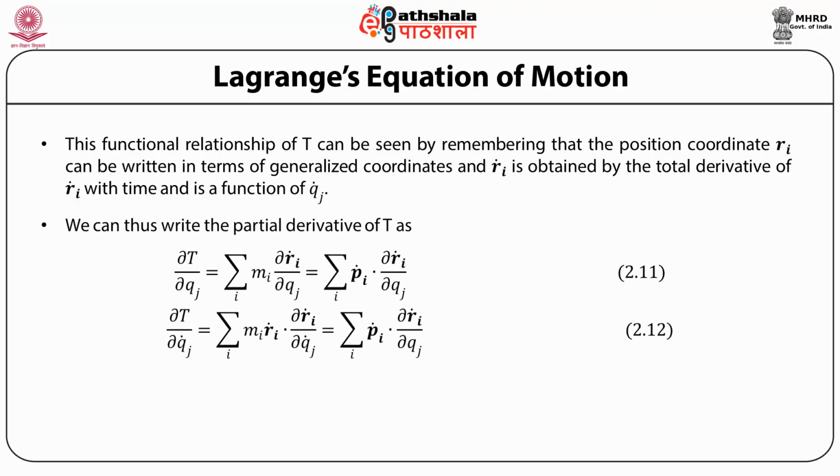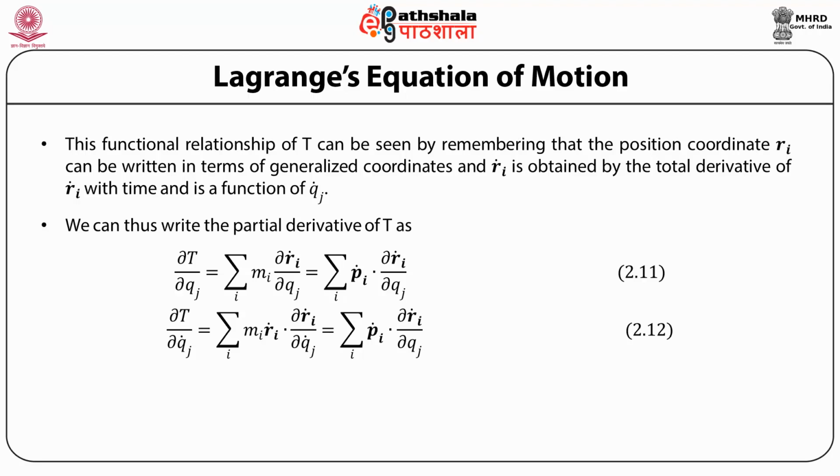Therefore, we can write the partial derivative of the kinetic energy T, dT/dqj, as equal to the sum over i of mi Ri dot dRi dot/dqj. But remember, mi Ri dot is pi.